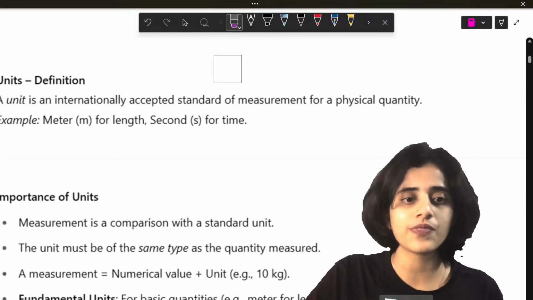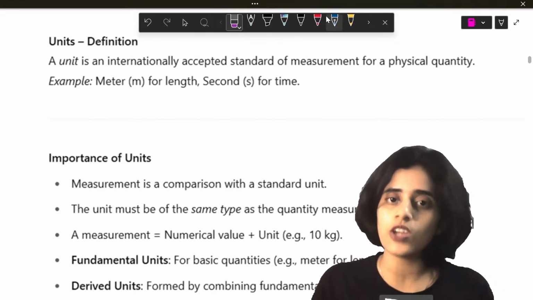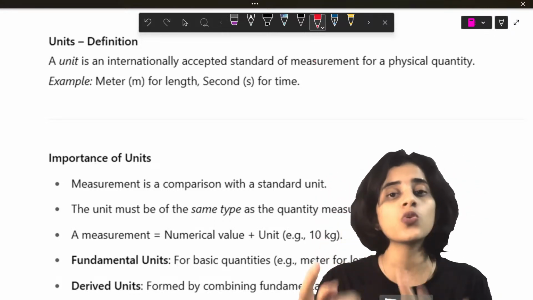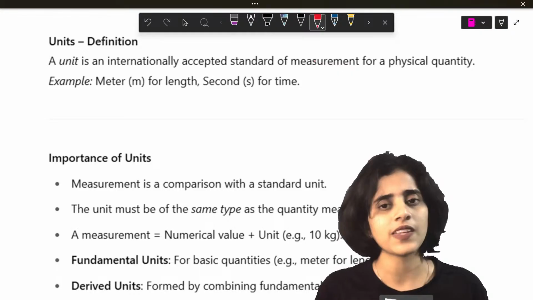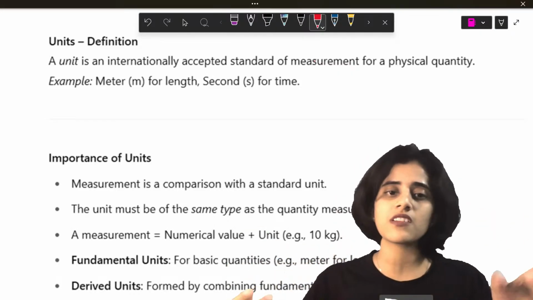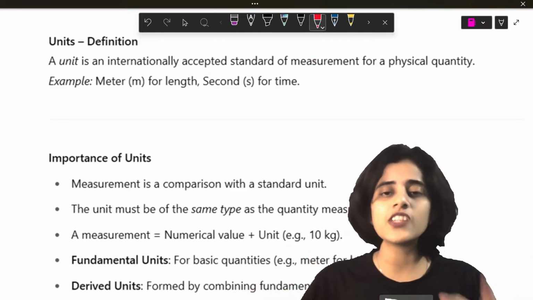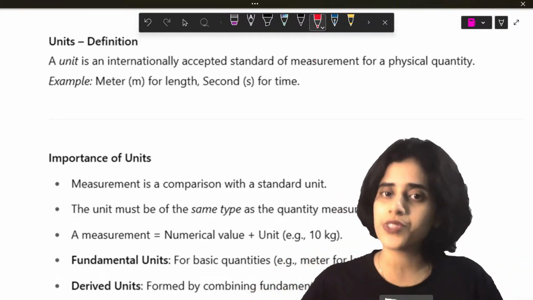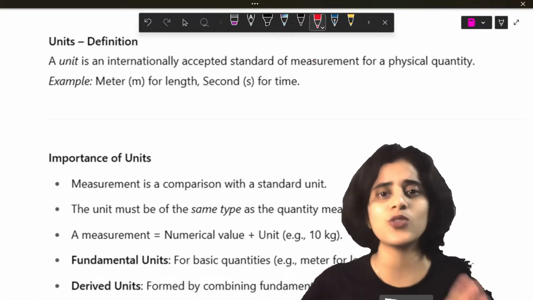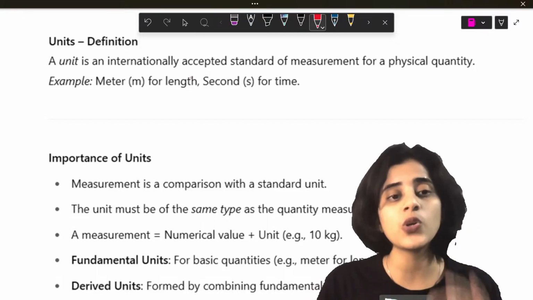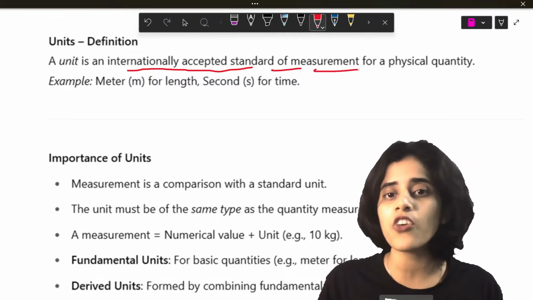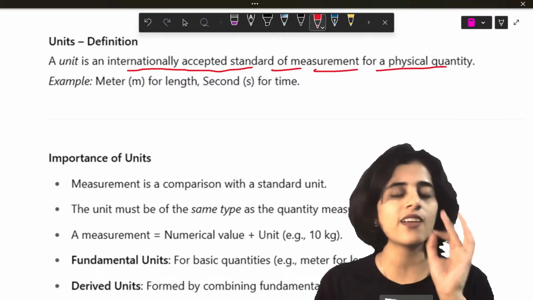Now let's move on. Next, we saw that a physical quantity has two parts: the numerical value and the unit. What is a unit? You know kg is a unit, centimeter is a unit, meter is a unit. But in general, what is a unit? A unit is an internationally accepted standard of measurement for a physical quantity.